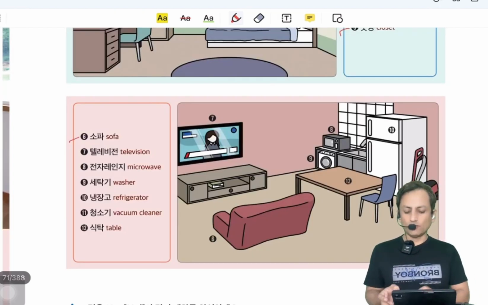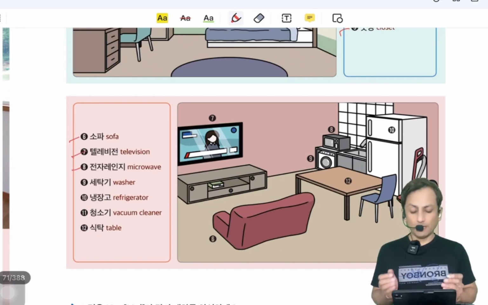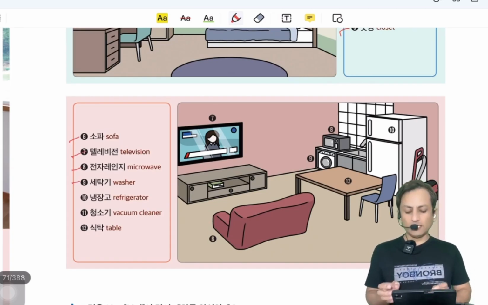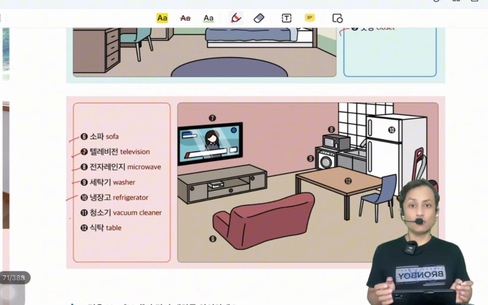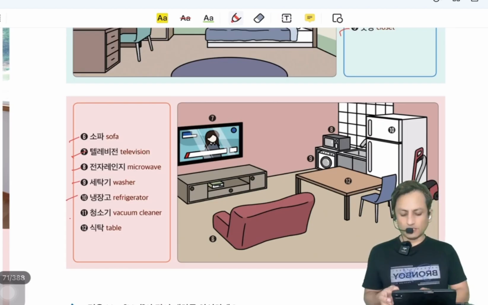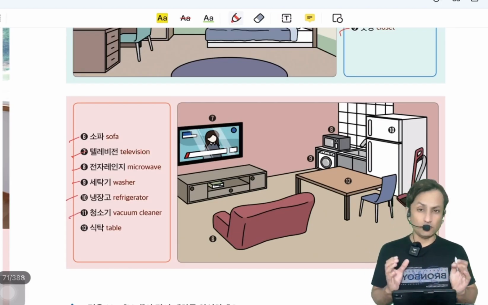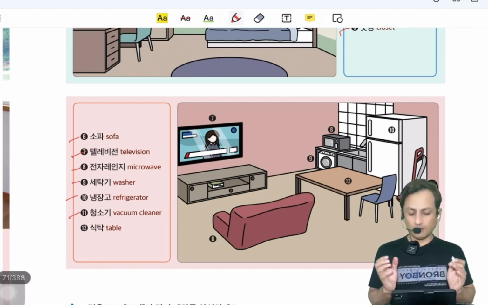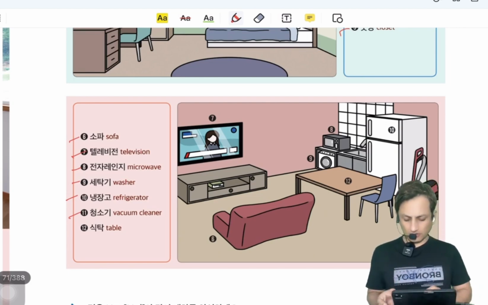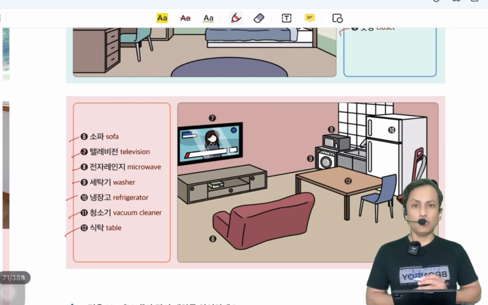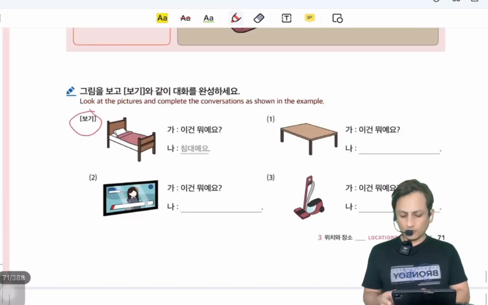Sofa is sofa. Television is television. 전자레인지. 전자레인지 is microwave oven. 세탁기. 세탁기 is washing machine. 냉장고. 냉장고 is refrigerator. Vacuum cleaner is 청소기. Only 청소 is cleaning, but 청소기 is vacuum cleaner. 식탁 is table.